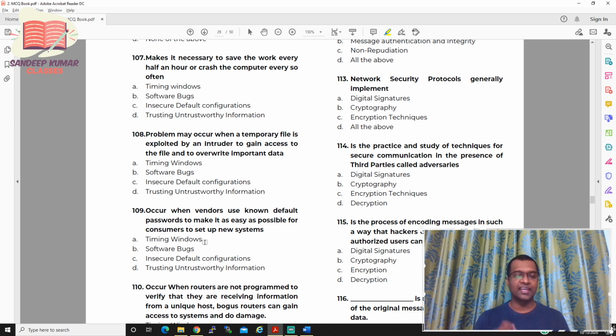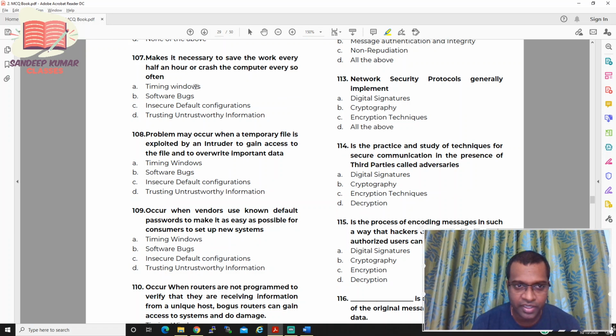You need to pick what exactly the vulnerability is which will crash your computer every half an hour.